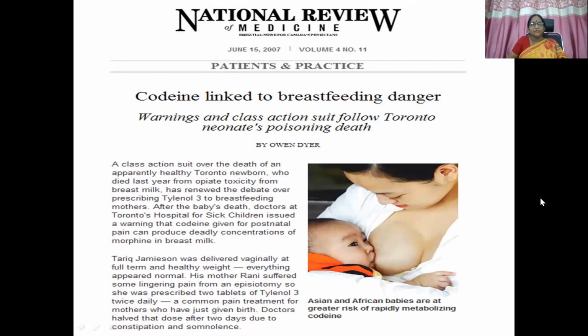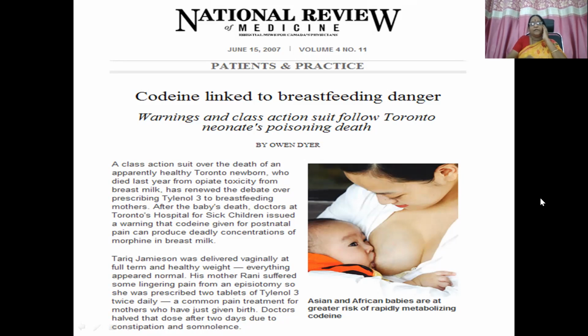After the baby's death, doctors at Toronto's Hospital for Sick Children issued a warning that codeine given for postnatal pain can produce deadly concentrations of morphine in breast milk. So here, the codeine molecule is getting converted into morphine, an active metabolite, which is sometimes lethal to the baby, and the baby may even die.